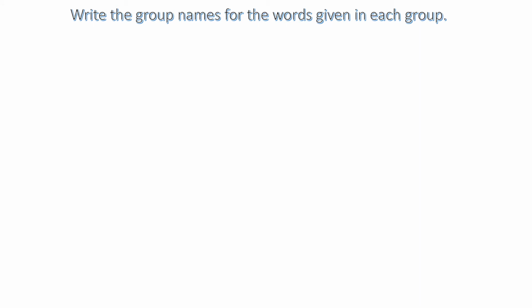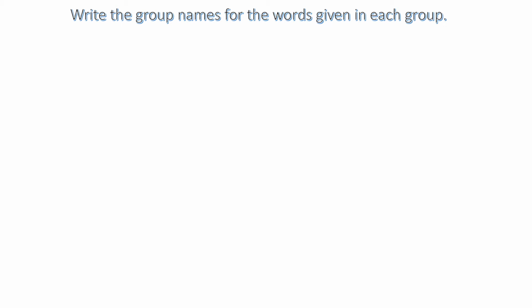Now, let's do one more activity. Many nouns can be grouped together and a common group name can be given to them. For example, lorry, truck, car, aeroplane, bus, train. These are all common nouns.